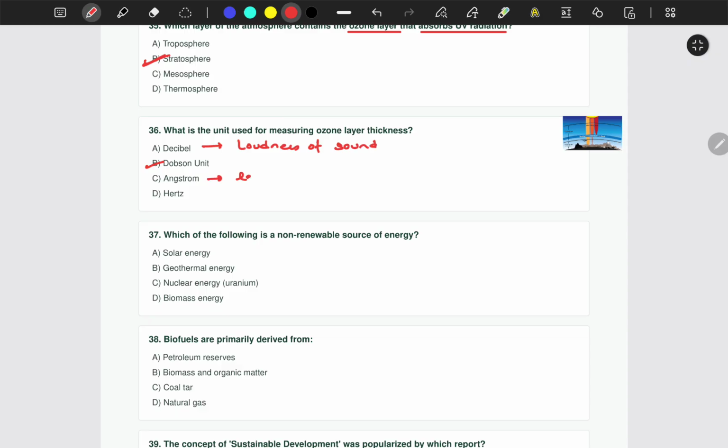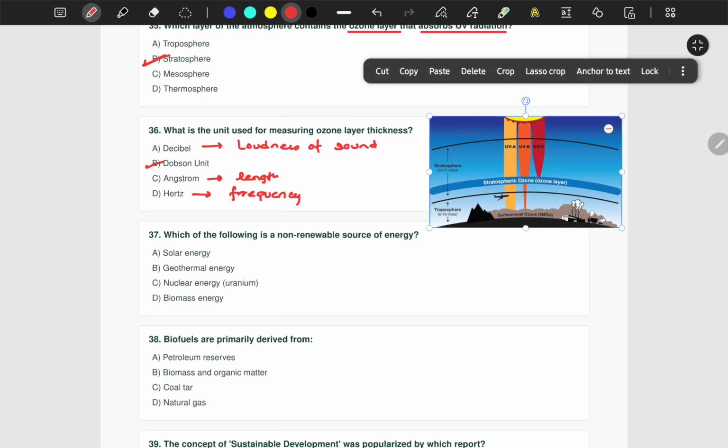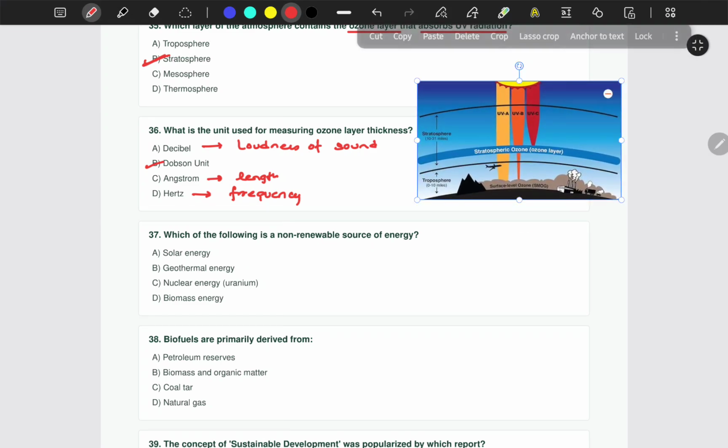Angstrom is used to measure length, okay, and hertz is used to measure the frequency. So you can see here, stratosphere has the stratospheric ozone layer, okay, and it protects us from UV rays. It totally filters out the UVC radiation and partially filters out the UVB, whereas UVA can pass through the ozone layer.